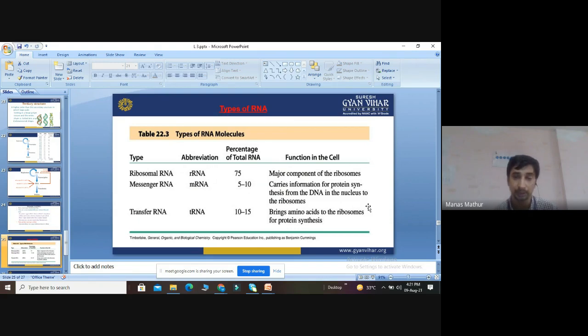What is the role of transfer? To transfer something. They bring amino acids to the ribosomes for protein synthesis. That's why the name suggests transfer RNA.